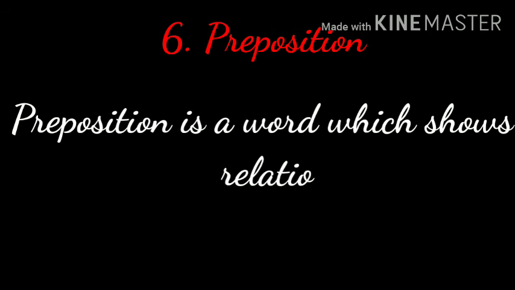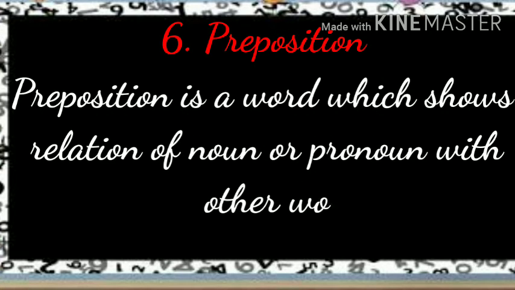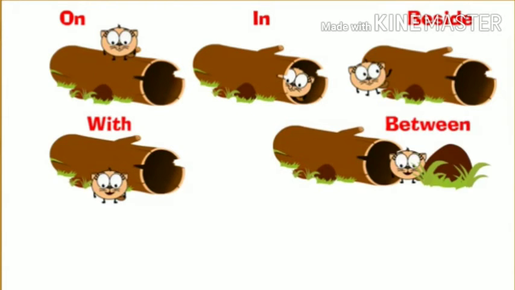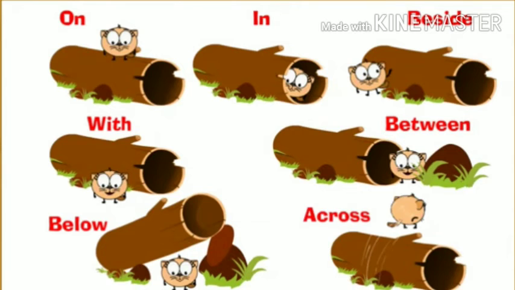Number 6 is preposition. A preposition is a word which shows the relation of a noun or pronoun with other words in the sentence. Now see your examples of preposition: on, in, beside, with, between, below and across. These are examples of prepositions.